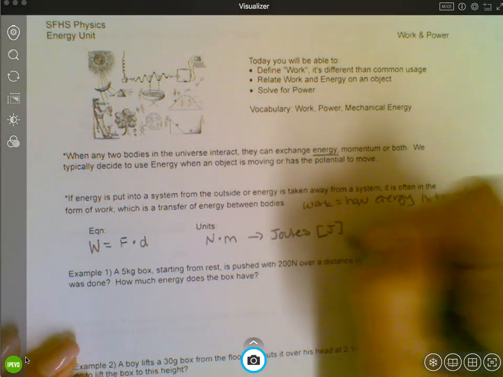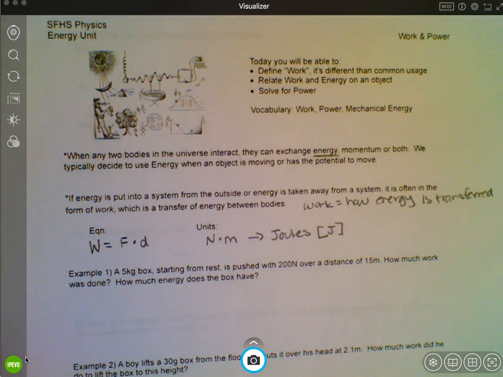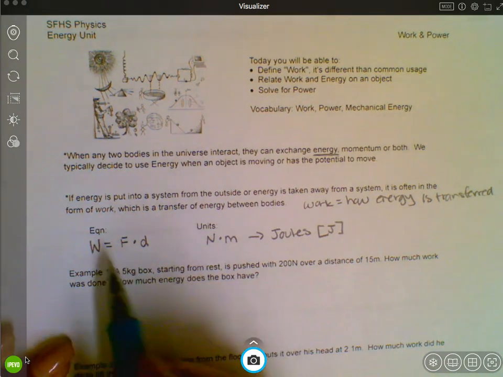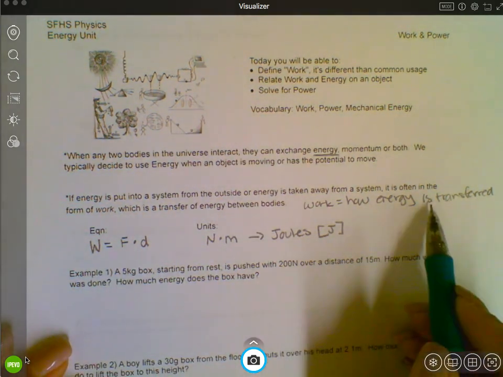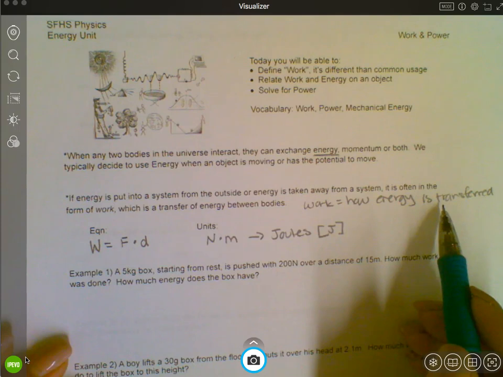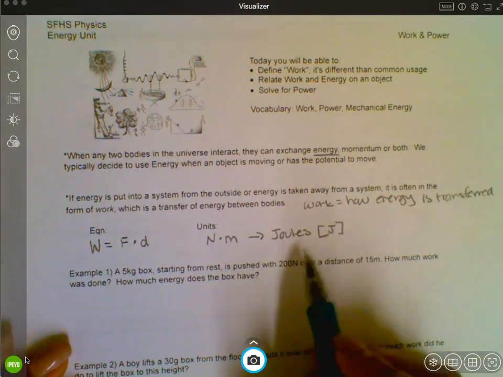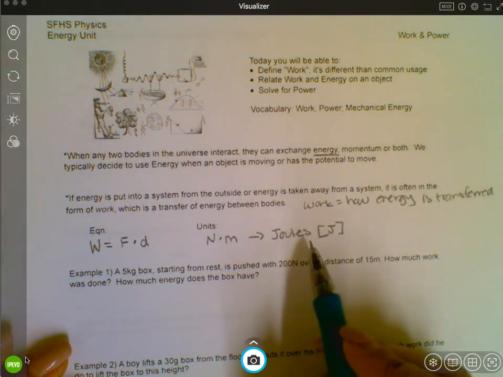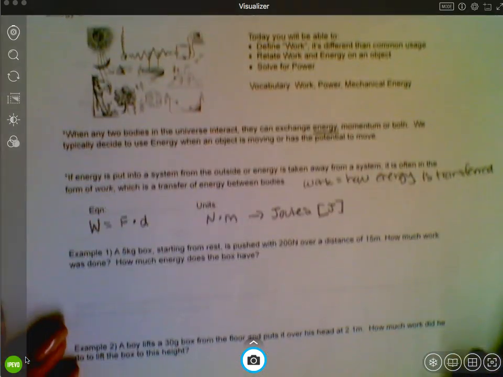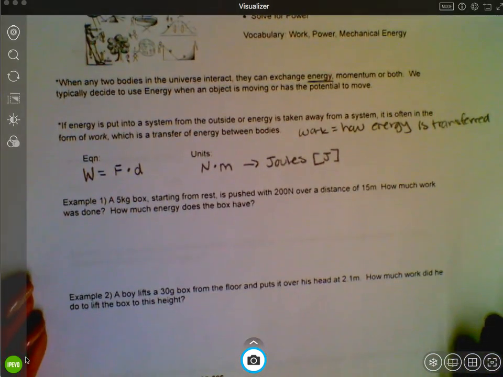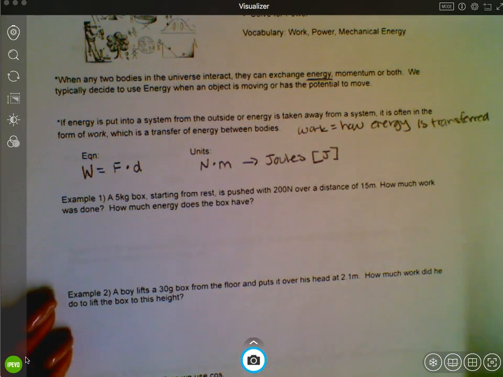We use big J to represent joules. It's named after a person. Since work is a transfer of energy, work and energy have the same unit. Both work and energy will be measured in joules, or newton meters, but joules is the more commonly used one.